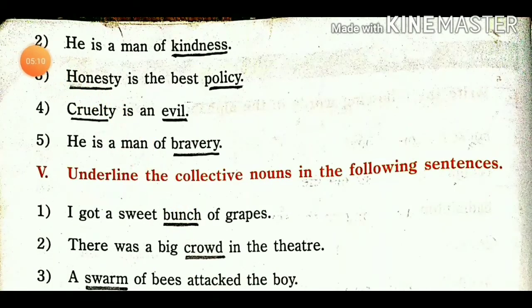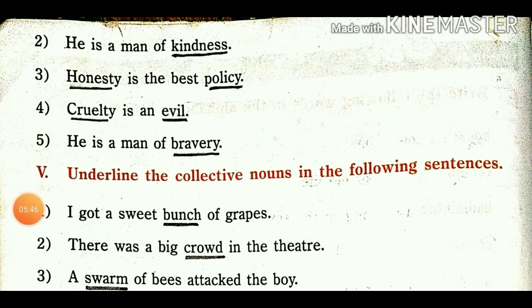Second number, we want to find out all the abstract nouns from this: kindness, honesty, policy, cruelty, evil and bravery. Those are all nouns which I have already solved for you. Same like that, you can find words for abstract nouns from other books and know about them as abstract nouns.